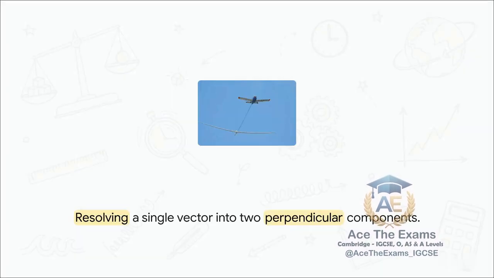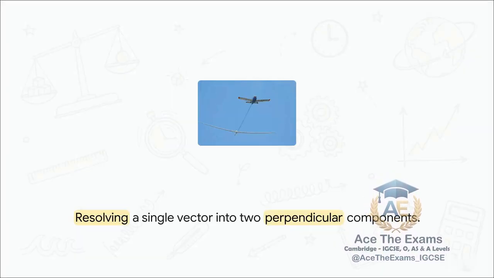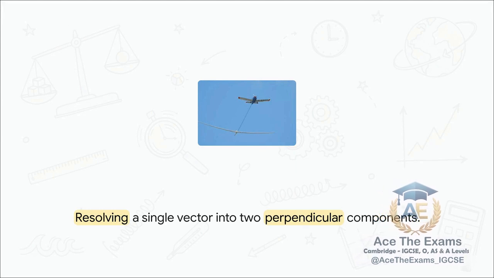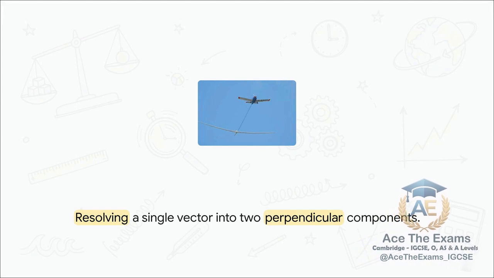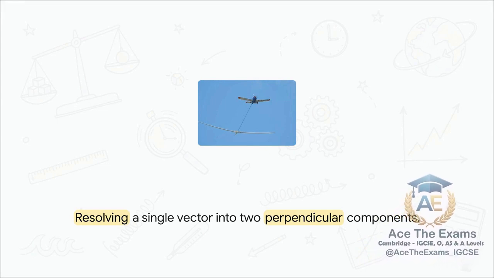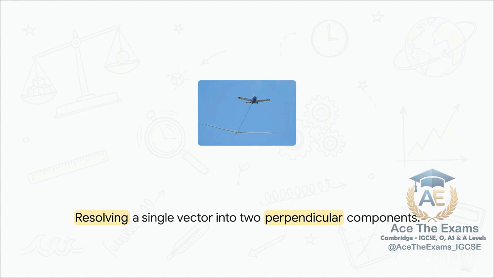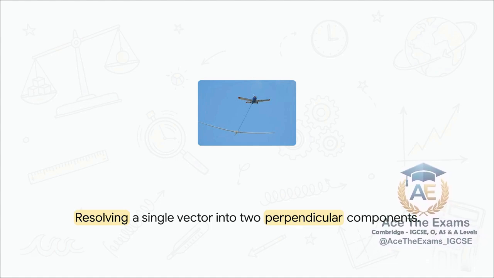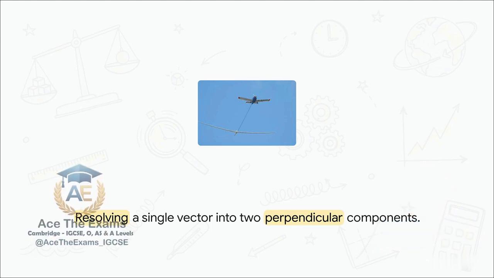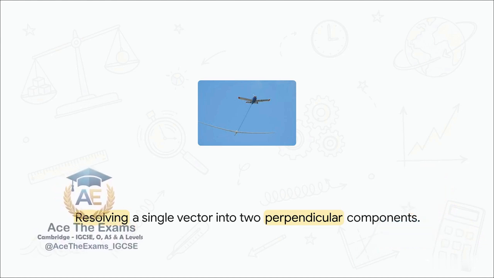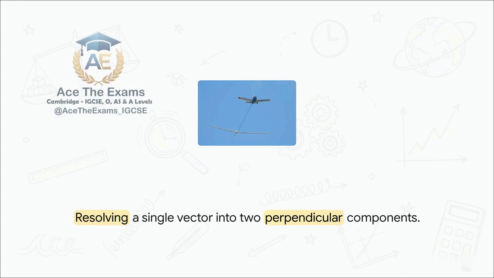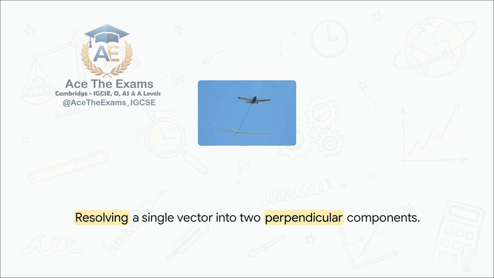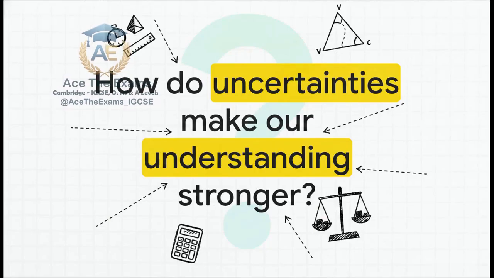And this exact process works in reverse, too. It's called vector resolution. Imagine a glider being pulled through the air by a tow aircraft. The tow cable is sitting at a 25-degree angle to the horizontal, pulling with a single diagonal force of 620 newtons. But gravity is acting straight down, and drag is acting horizontally backwards. So to actually understand how the glider is flying, physicists use trigonometry to split that single 620 Newton diagonal vector into 2 distinct manageable components, the horizontal force pulling the glider forward and the vertical force lifting its nose up into the air.